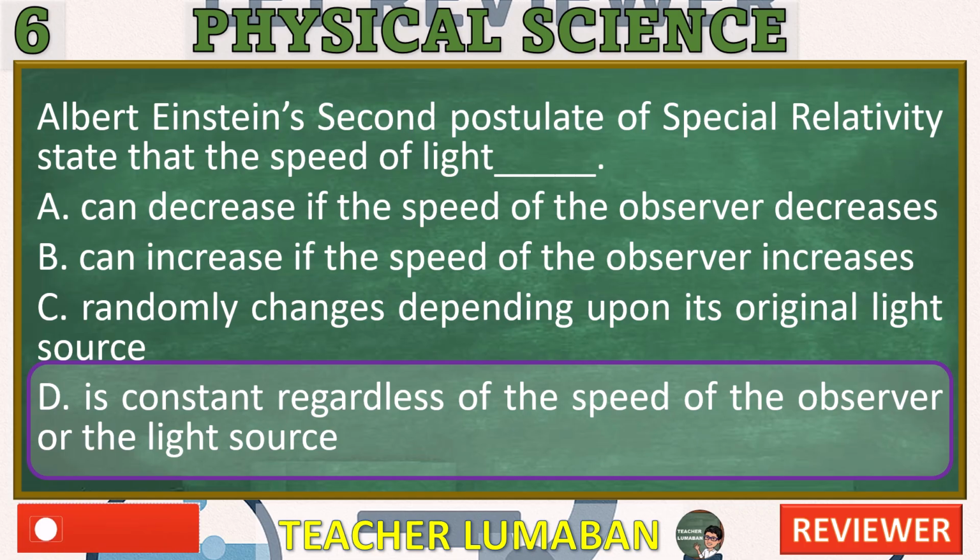Correct, this is Einstein's second postulate of special relativity. It states that the speed of light in a vacuum is the same for all observers, regardless of their relative motion or the motion of the source.